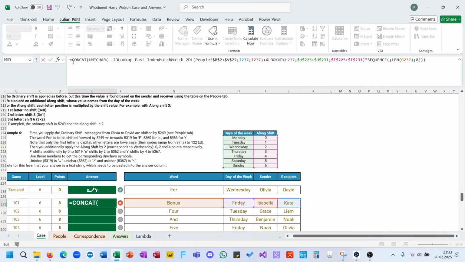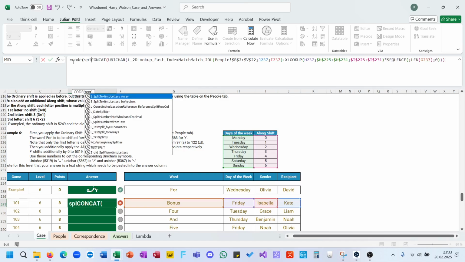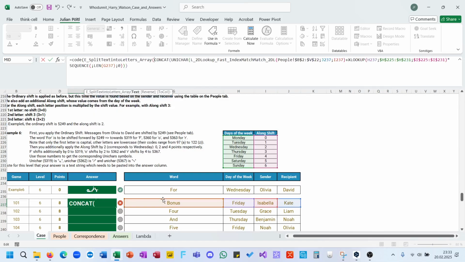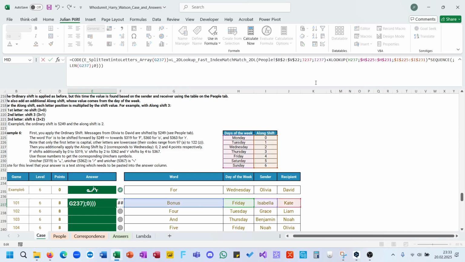So therefore I need code of split text into letters array plus, not concat, plus these other numbers and then concat and unichar.